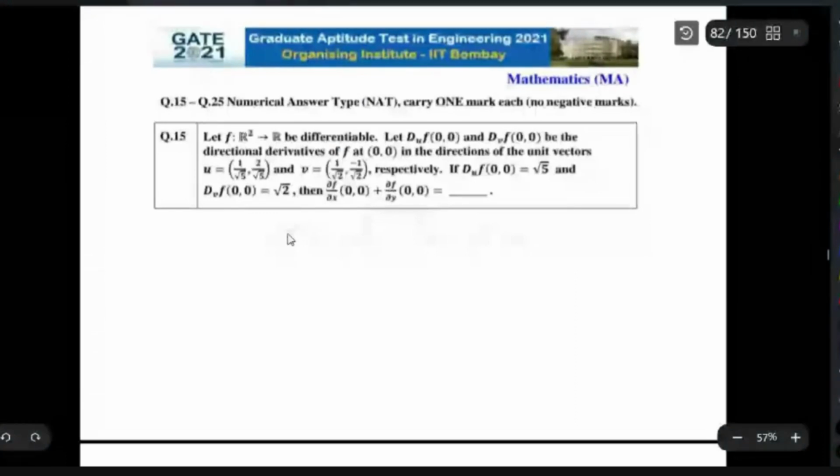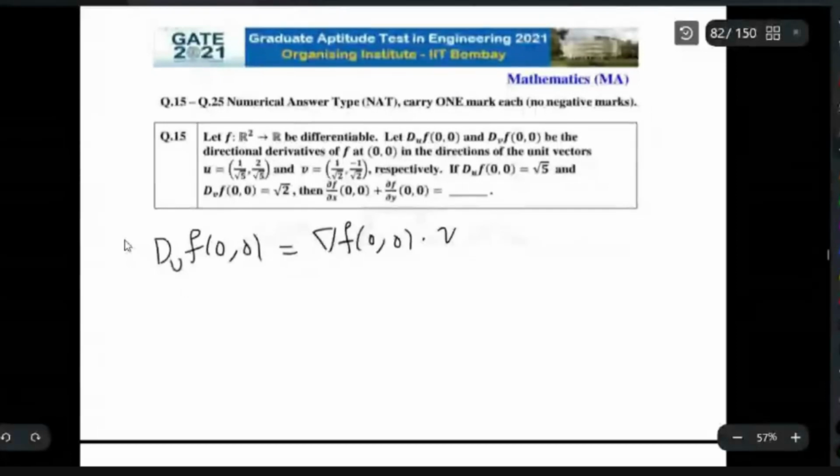So what is the directional derivative? You can use the formula here because f is a differentiable function. So what is Du f at (0,0)? Since f is differentiable, you can directly use the formula. Du f at (0,0) is del f at (0,0) dot u.